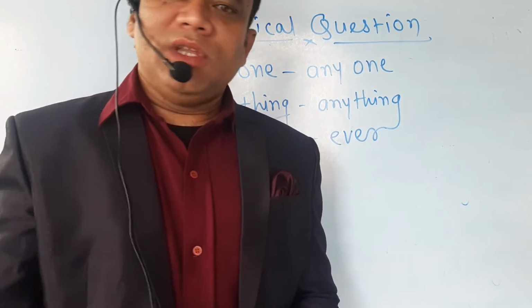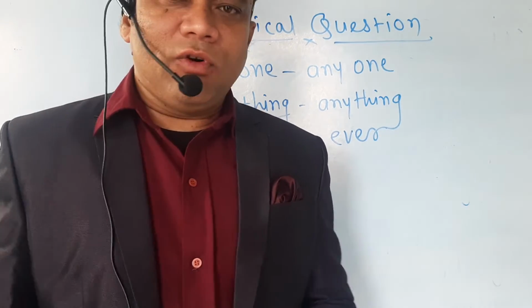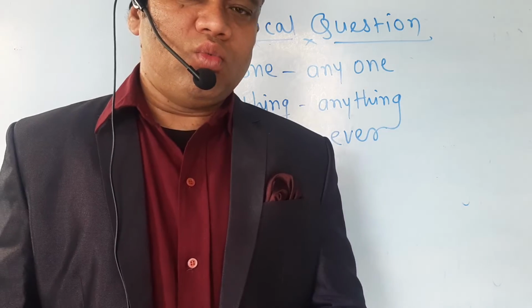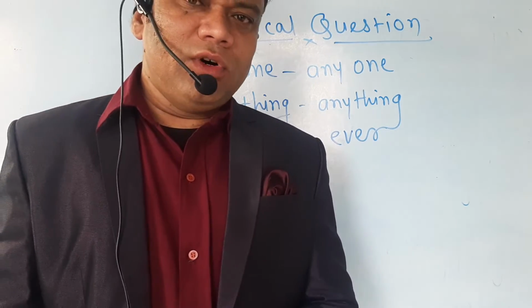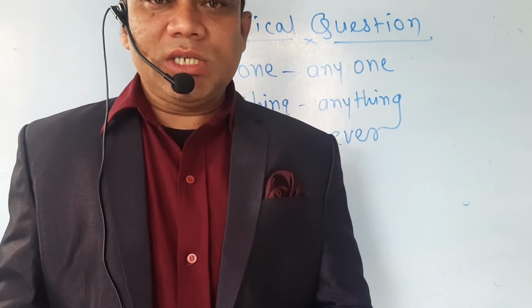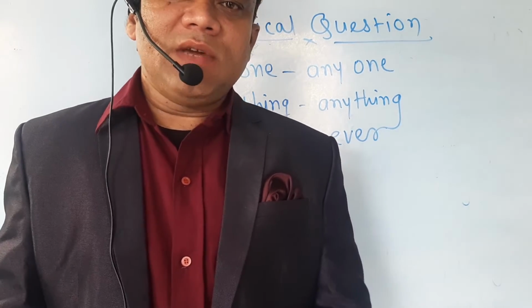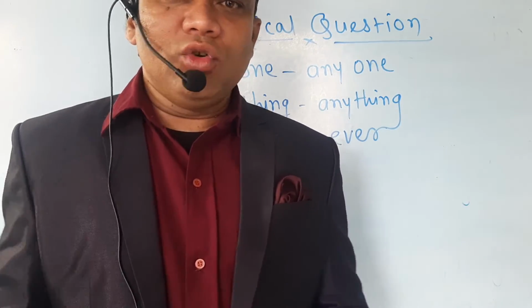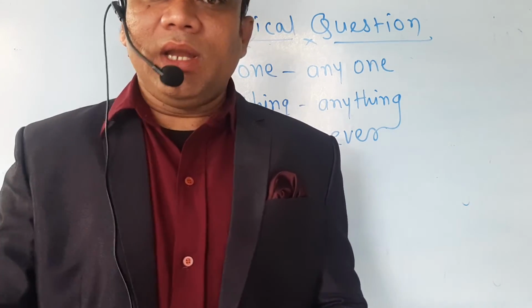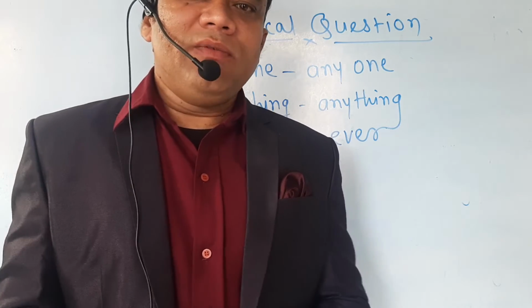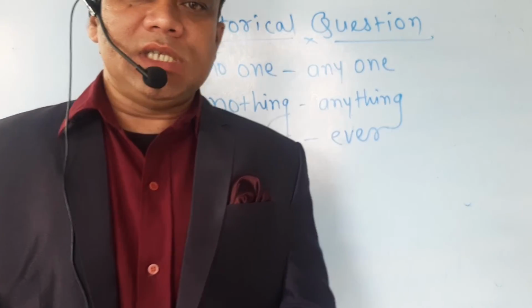See, if the main verb is given in the first form, then we have to use do. If the suffix s or es is added to the main verb, then we have to use does. And if the main verb is given in the second form, then we have to use did. In this way, we have to use do, does, or did, when the helping verb is not present in the given sentence.